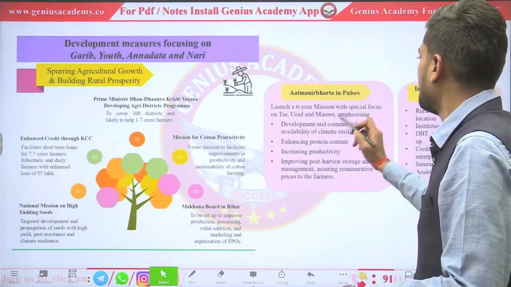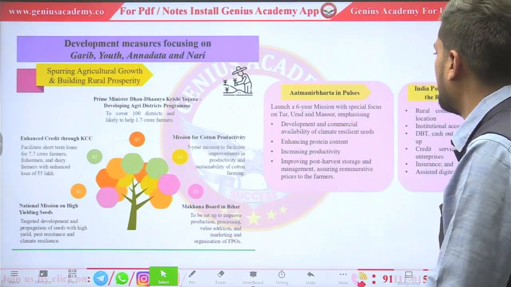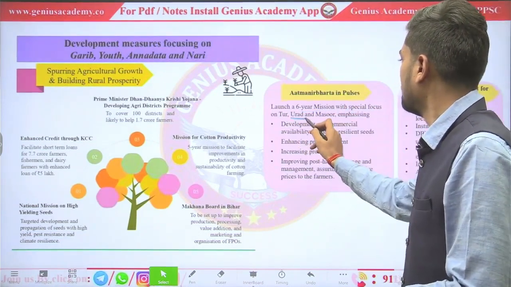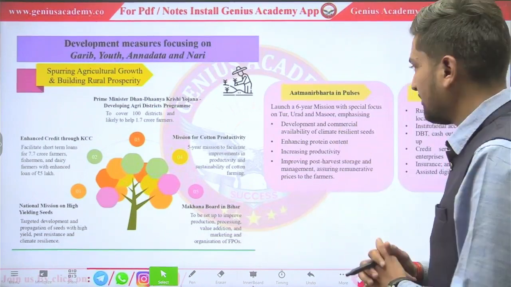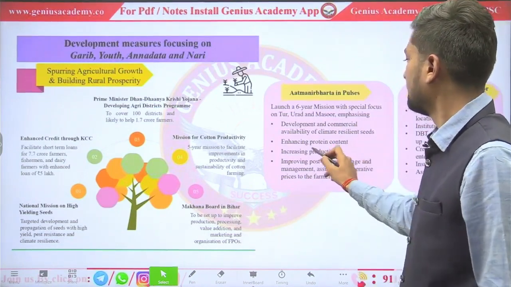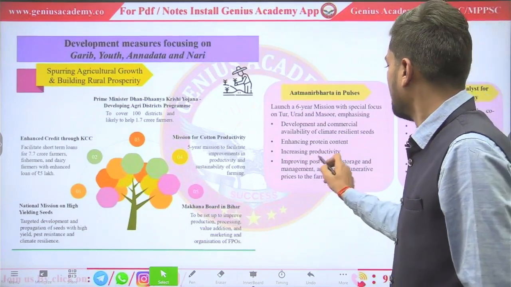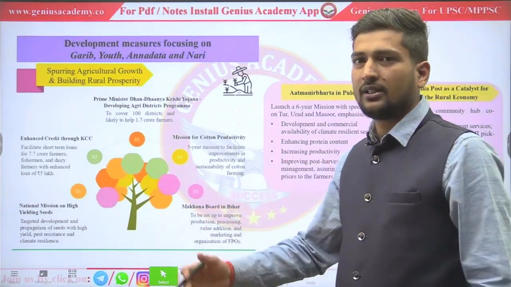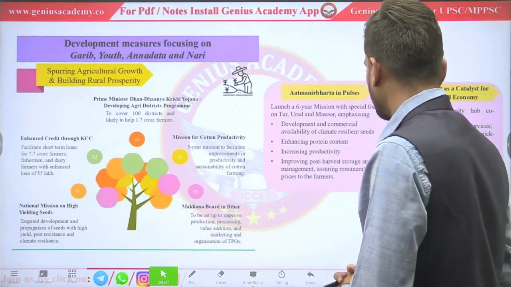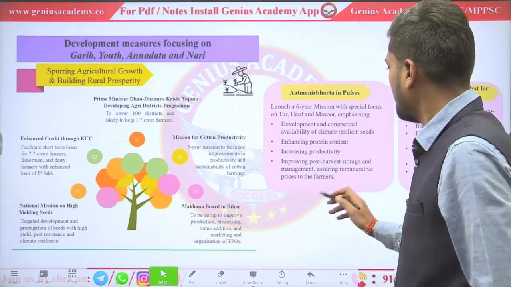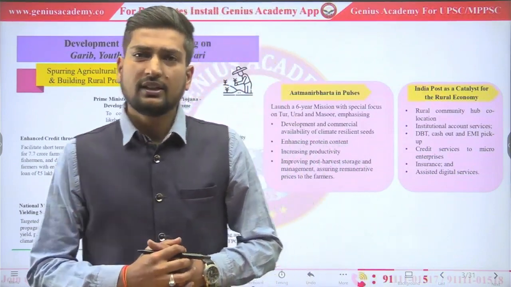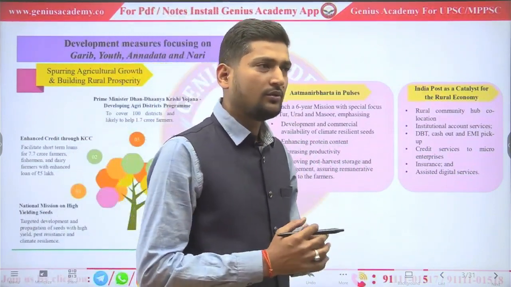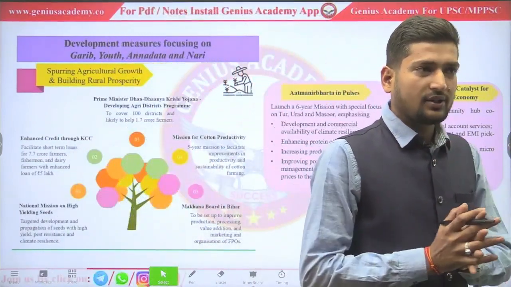For Atmanirbharta in pulses, the government also started a 6-year program on Tur, Urad and Masoor, by providing seeds which will be climate resistant, which have enough protein, and which will increase productivity by increasing the yield. And when more grain is produced, we have to provide some kind of storage.